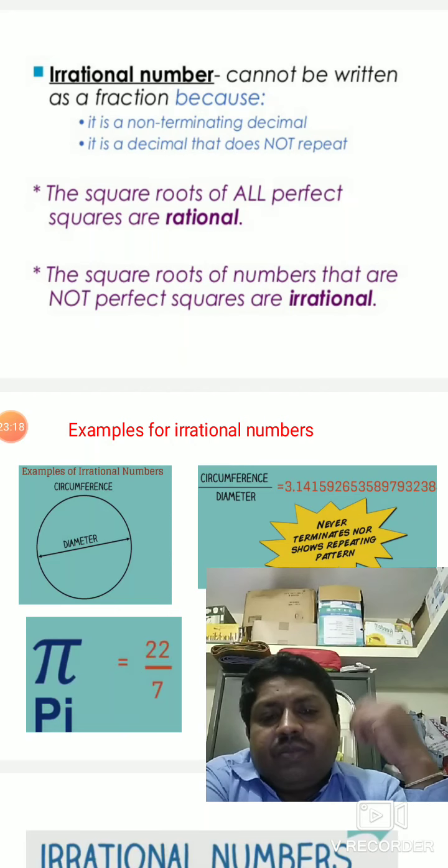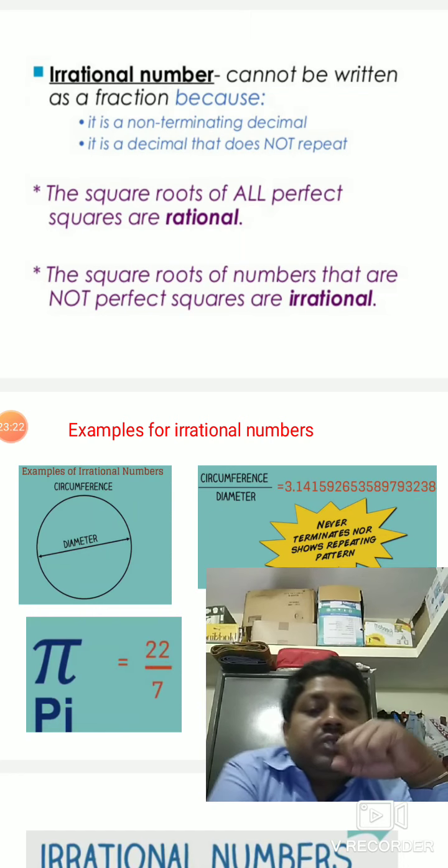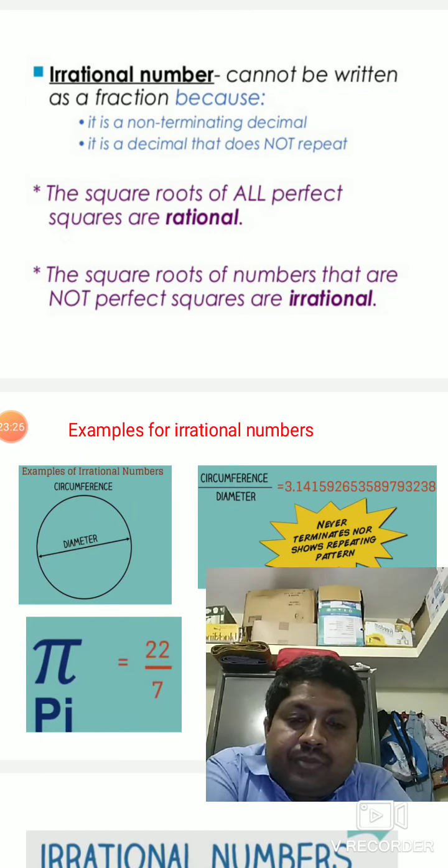Irrational means we cannot predict a number. For example, one example I'll give, the rational number 0.5. What is 0.5? It will stop. So we can predict that number is the same, it will not change. So that is a rational number.